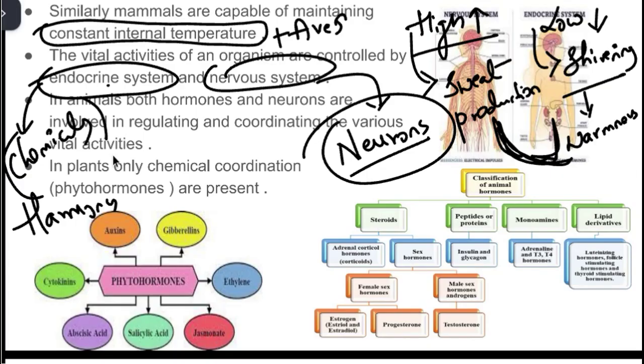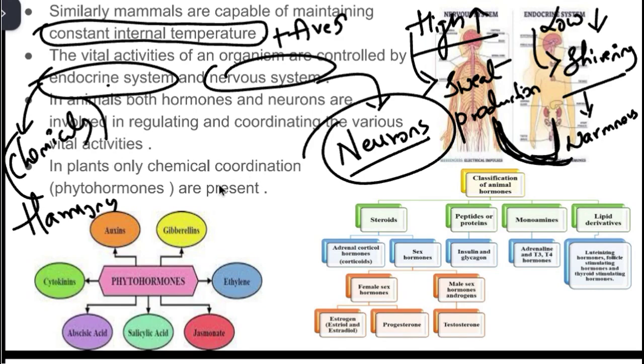But in plants, because of the absence of nervous tissue, there is only the endocrine system, and not even in the sense of complexity, like having a pituitary gland, adrenal gland, or thyroid gland. But the plant will produce certain types of chemicals which regulate and control various vital activities of the plant.